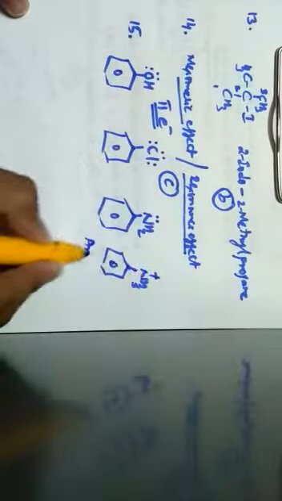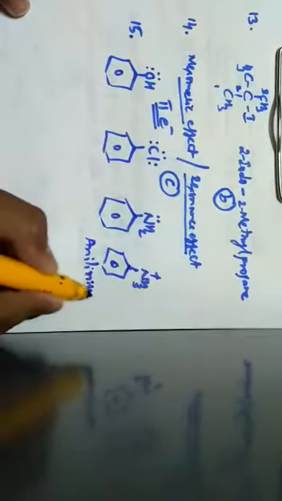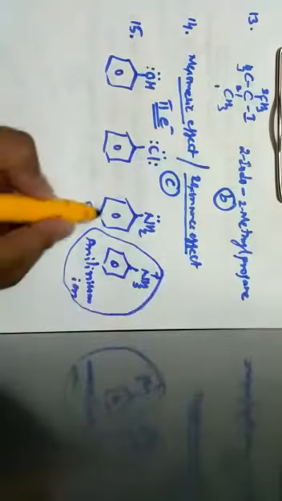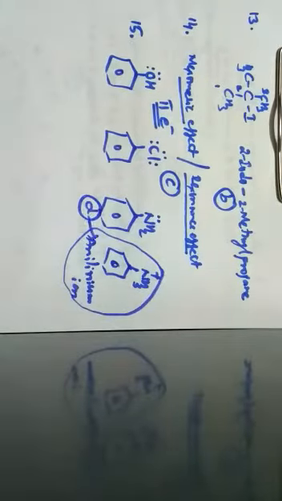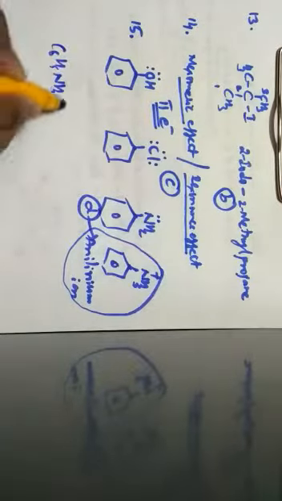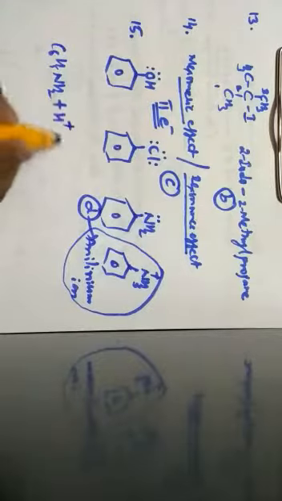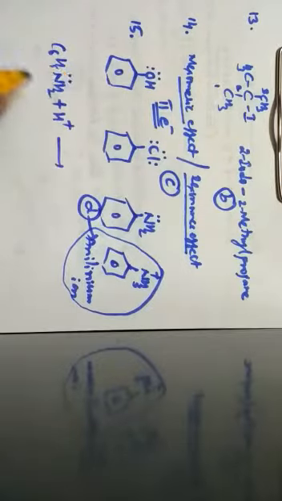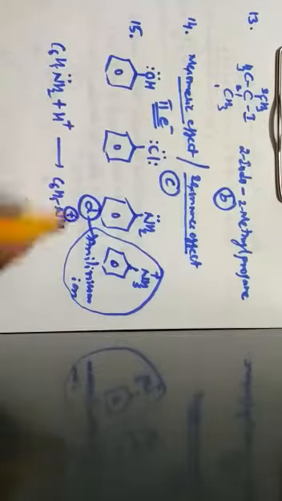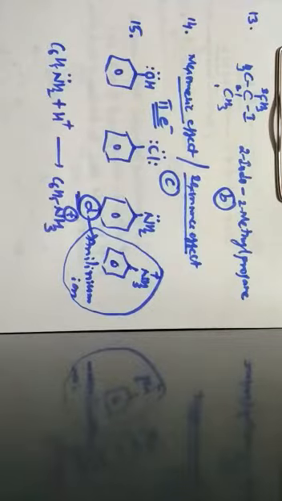But when it comes to the next structure, that is C6H5NH3 plus, this is known as anilinium ion. This anilinium ion cannot show resonance effect. This is given by option D, that will not show the resonance effect, because when aniline, that is C6H5NH2, combines with a proton, the lone pair of electrons present on nitrogen takes the proton to form an ion called an anilinium ion, which is given by the option D, that will not show resonance effect. Next one, question number 16.